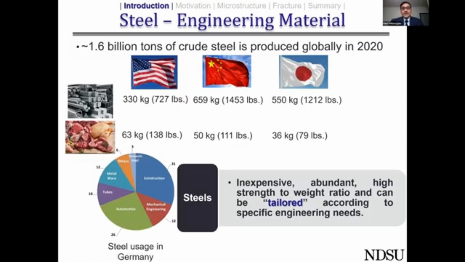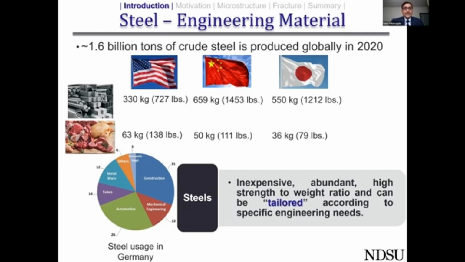Steel is the most popularly used engineering metal in the world. Despite the pandemic, about 1.6 billion tons of crude steel was produced globally in the year 2020 alone. Now I'm going to give you a fun statistic about how much steel we consume in the developed world. Let's look at the top three economies.